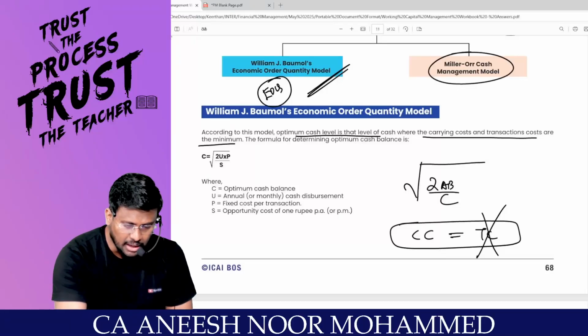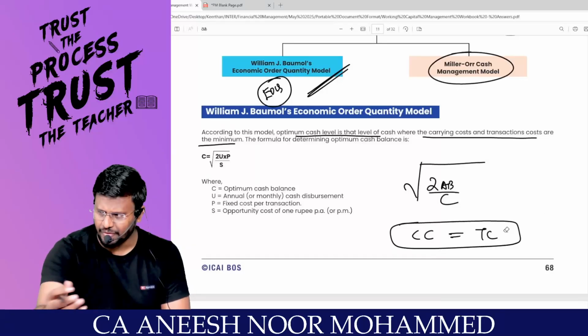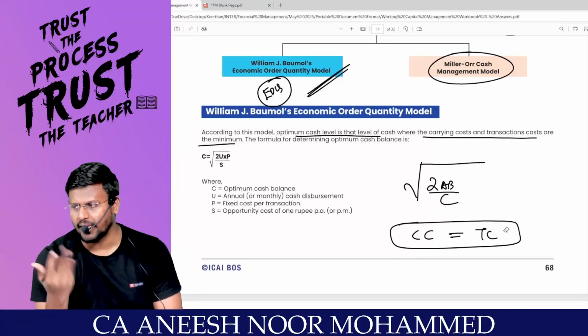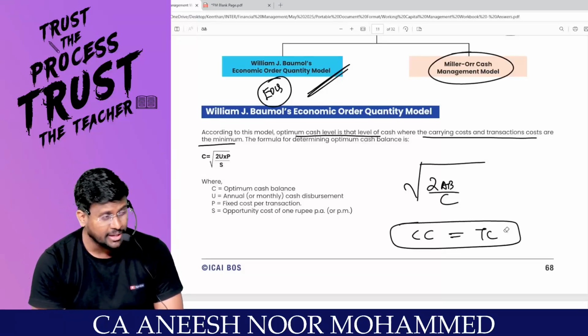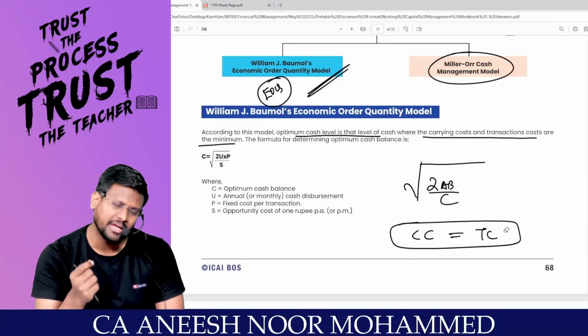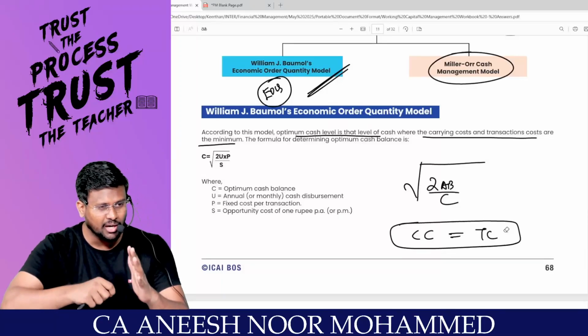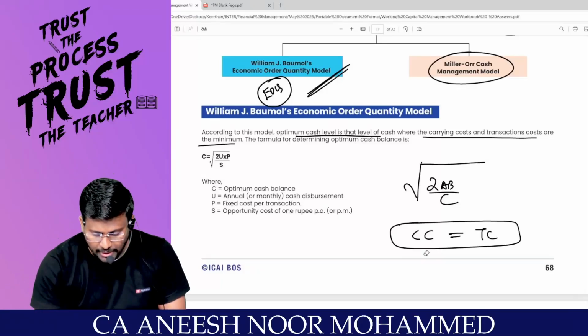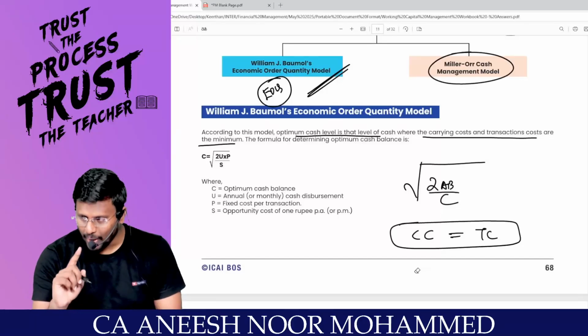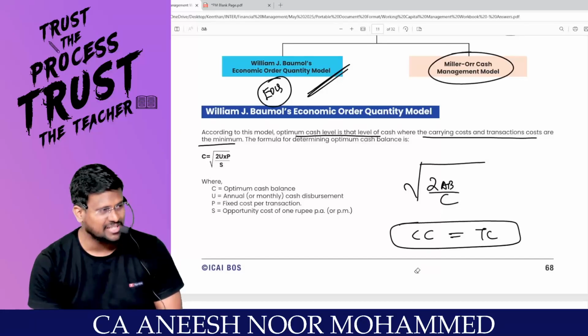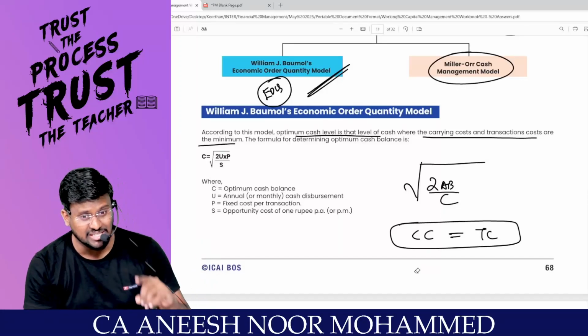But I can't keep the cash generally as if I'm keeping a normal paper. Someone will come and take, correct? So I have to take care very properly. I have to buy a Godrej locker, sir. I have to keep it inside that. So automatically carrying cost will increase. One problem: if carrying cost increases, transaction cost decreases. If transaction cost decreases, carrying cost increases.